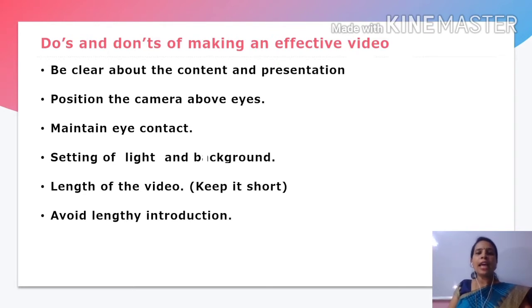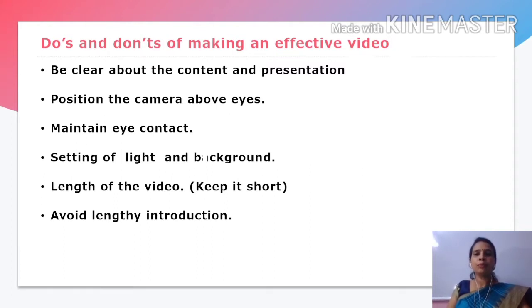Now, the setting of light and background. Always keep the light focused on your face. Otherwise, the face will not be clearly visible. And the background is also very important. You can use a plain background, or you can use the curtains of your window, but never sit in front of the window facing your back. It is better to sit facing the window. If the natural light comes on your face, it will be more visible.